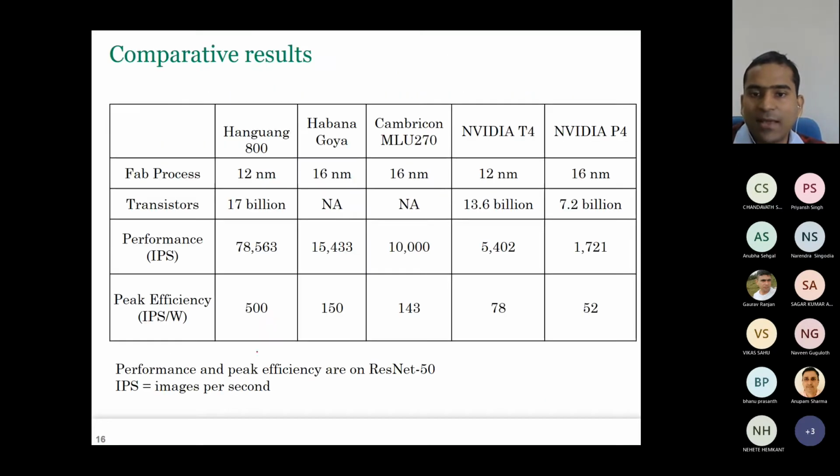This table I have already shown previously, as a kind of appetizer, just to show why I'm discussing Han Guang. So here you can see IPS is very, very high. And because IPS is very high but the power consumption is low, peak efficiency is very, very high. That means for each watt of power that you consume, you can process 500 images.